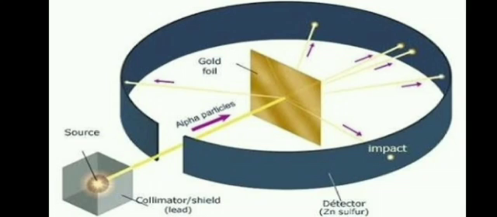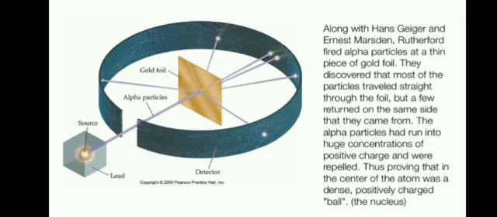This is the setup, where the thin gold sheet is covered entirely by a zinc sulfide screen, and the source from which the alpha particles come is shielded by lead.